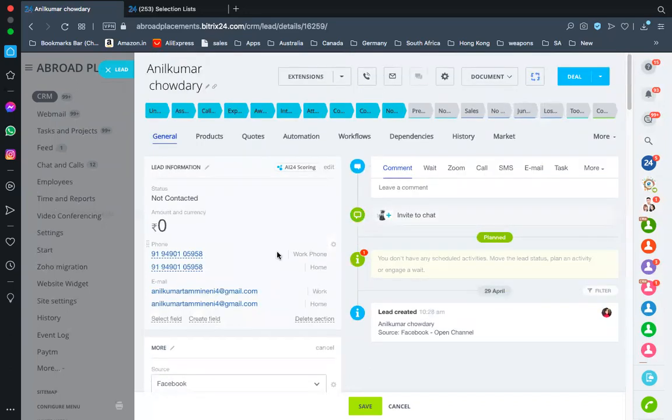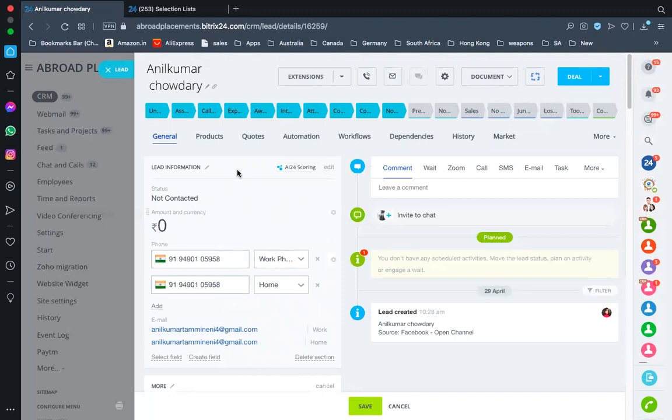And here, let me tell you about unassigned and assigned. Let's think, a new lead has been assigned to you. As soon as the lead comes to you, it is under unassigned. As soon as you get that lead, you need to move it to assigned, before you make the call. If you are not going to make the call, then you ignore it and leave it under unassigned.